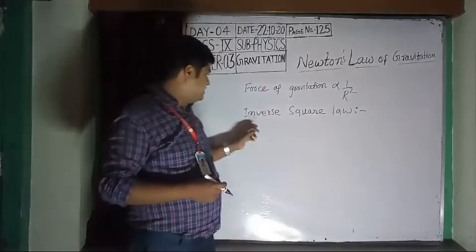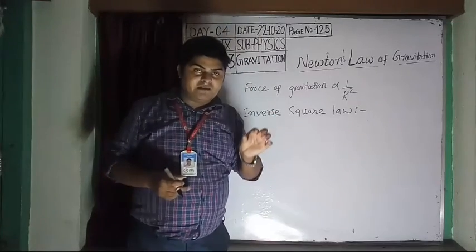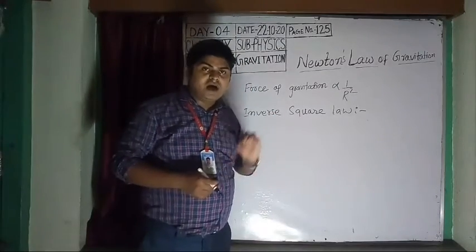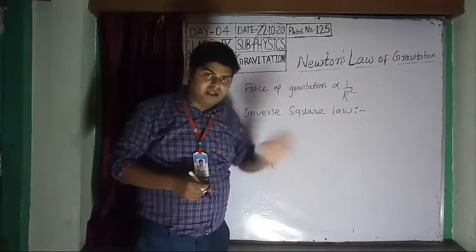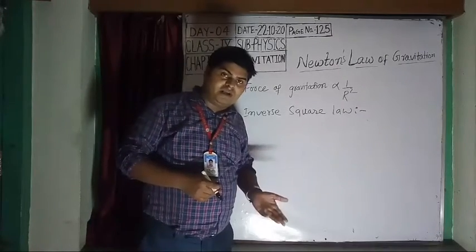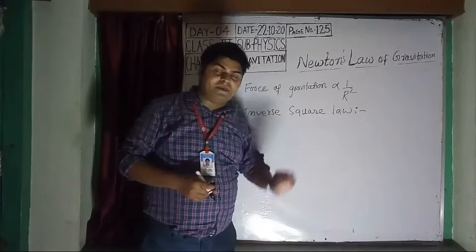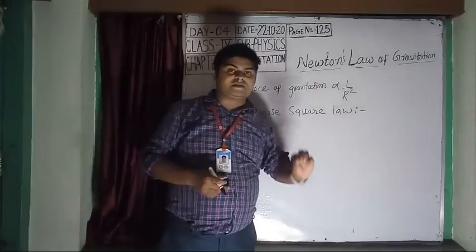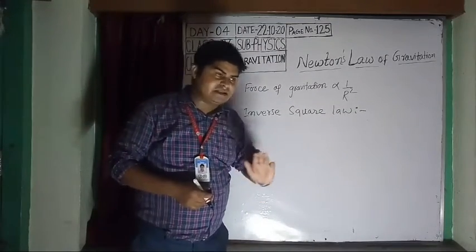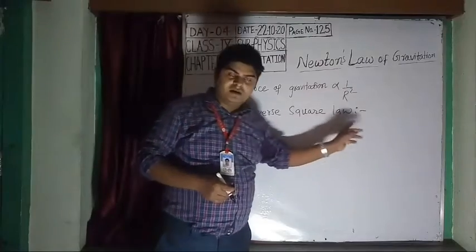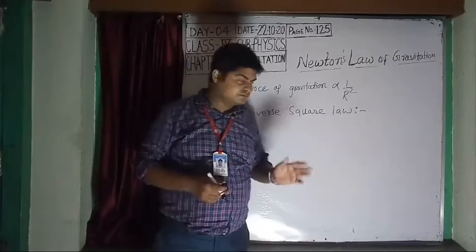You will state the inverse square law as: the force of attraction or gravitational force exerted by a body on other bodies at some distance is inversely proportional to the square of the distance between them. Understood? No. Listen once again.